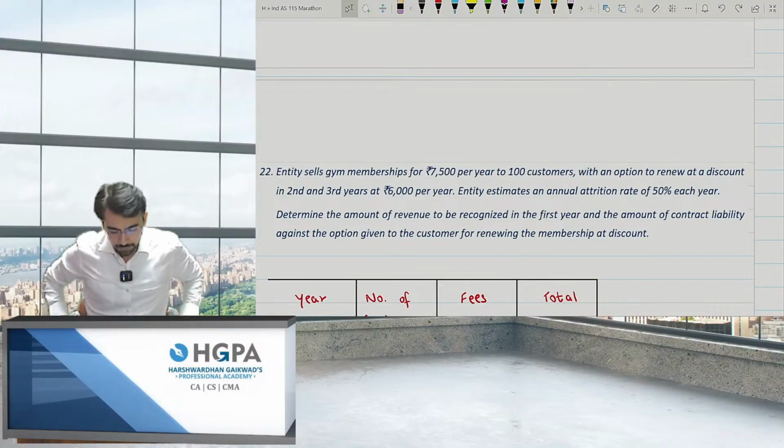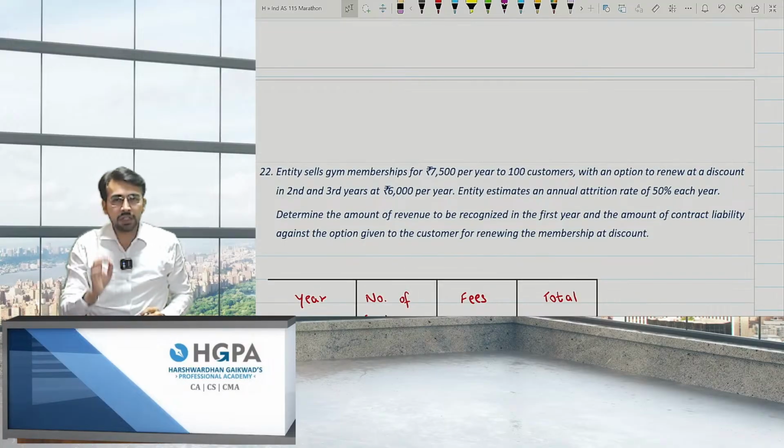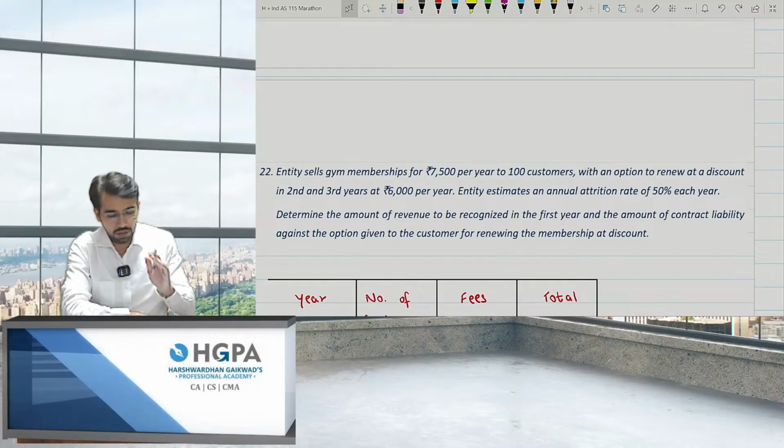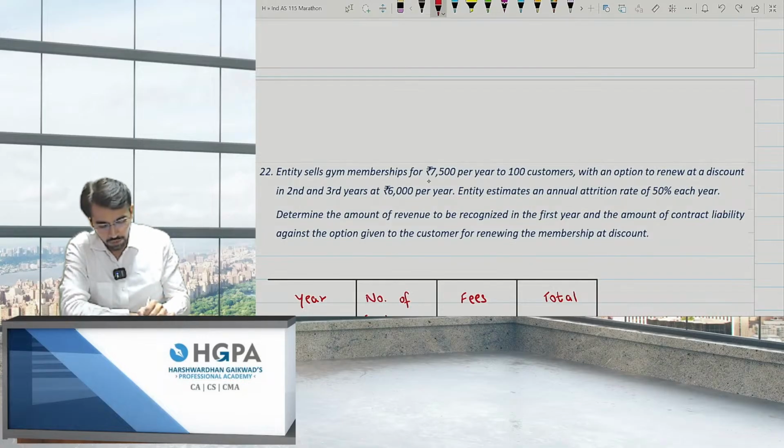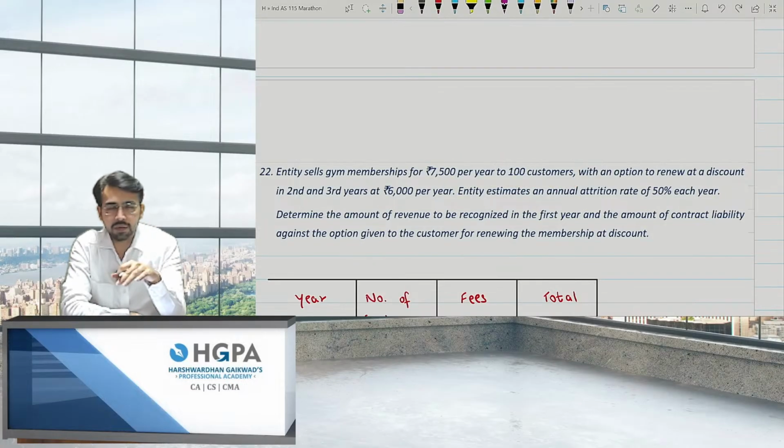Question number 22. Entity sells gym membership for 7,500 per year to 100 customers, with an option to renew it at a discount in the second and third years at 6,000 per year. That means in the first year, you have to pay 7,500. And if you extend your membership for the second and third year also, then you have to pay only 6,000 for the second year and third year, not the 7,500 again.